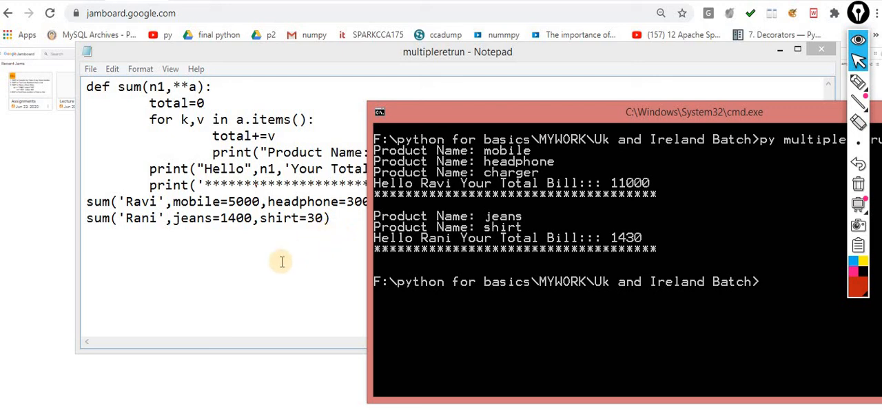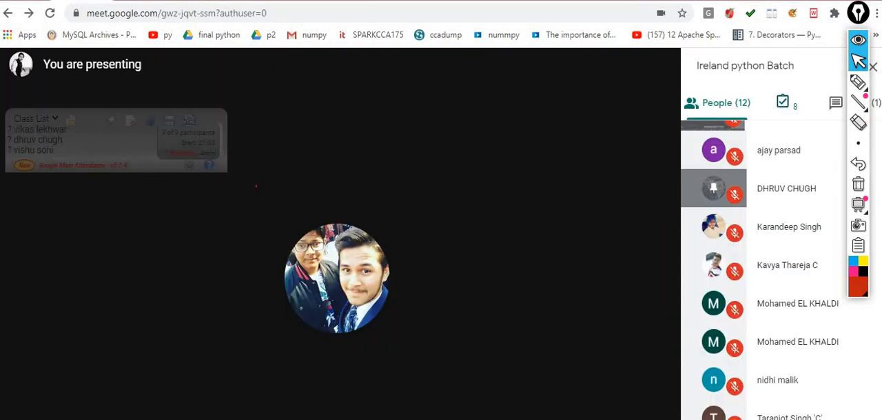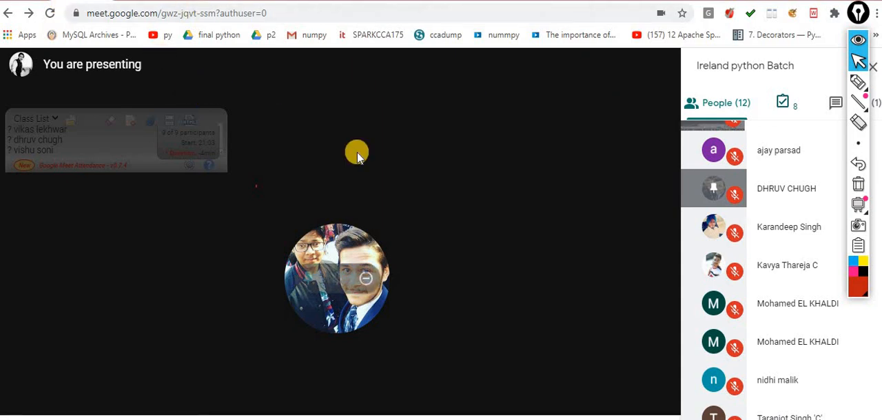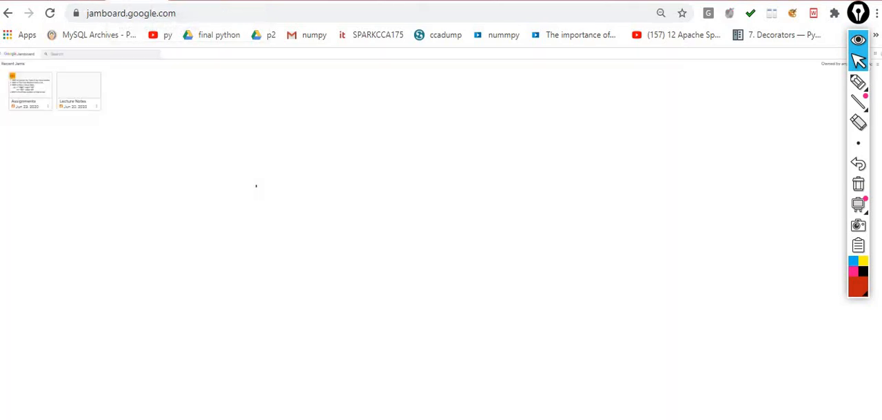I think that is more than enough for today. Try all these and implement them in your assignments. If you have any question or doubt regarding previous sessions or this session, you can ask me. So anyone having a doubt? Yes, please. Why do you have 2 stars before the A?